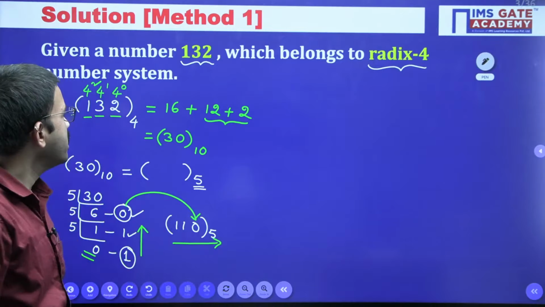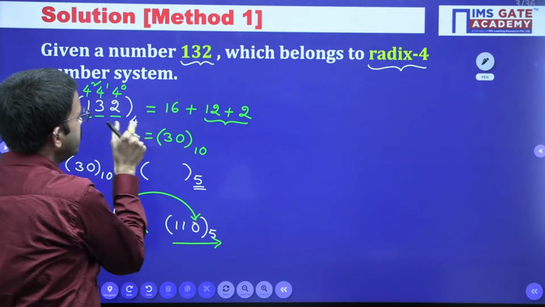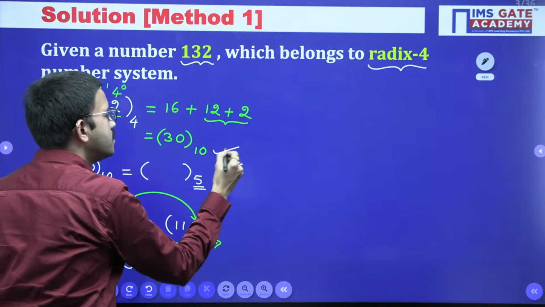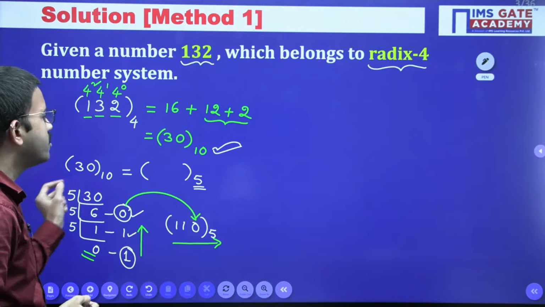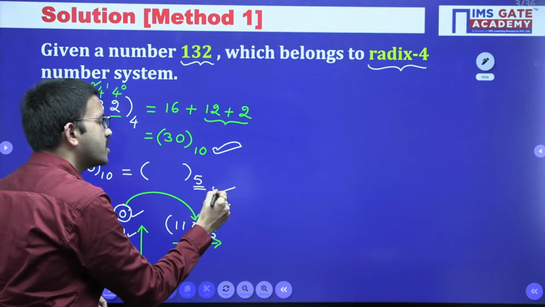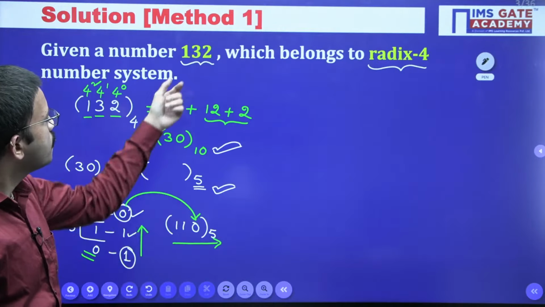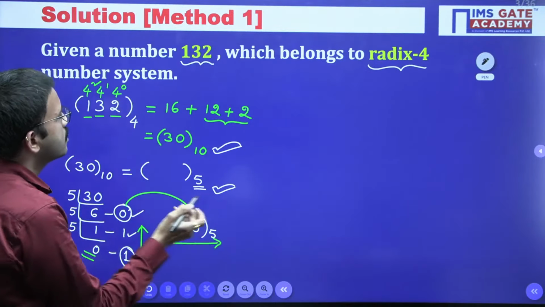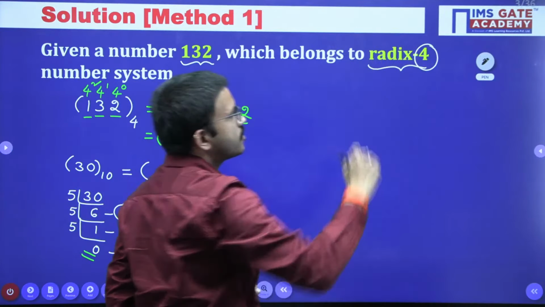In this way, we have considered the given number, found the equivalent decimal number, and from there we have converted the decimal into a base 5 number. Okay, this is one method. Say for example, here we are having a radix 4 number.